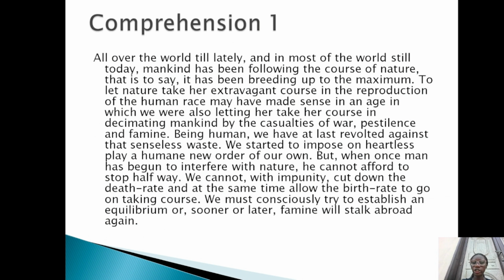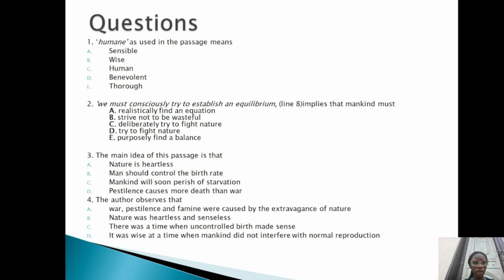So if we are intentional about cutting down death rates, we should also use the same intentionality to cut down birth rates so that famine will not stalk again. So here, humane means wise. The correct option is option B.